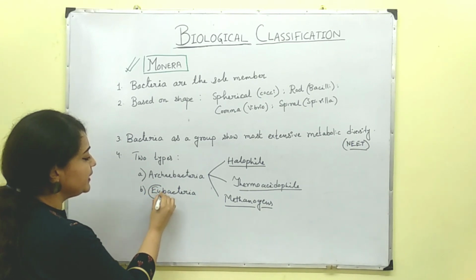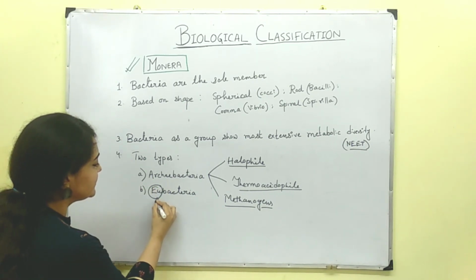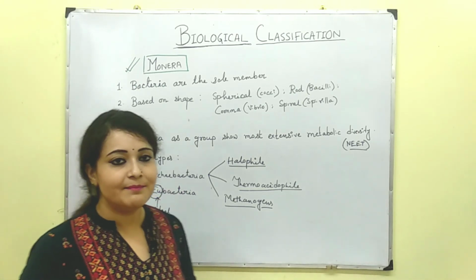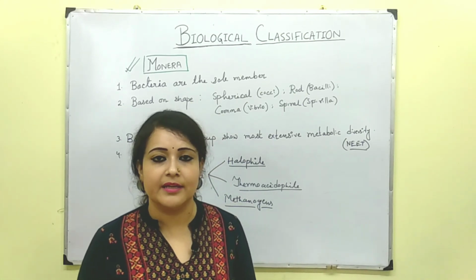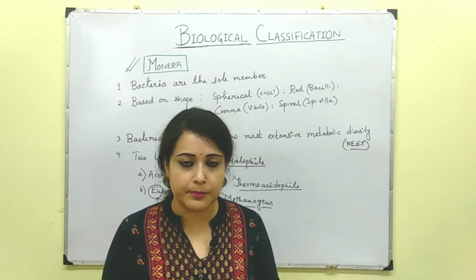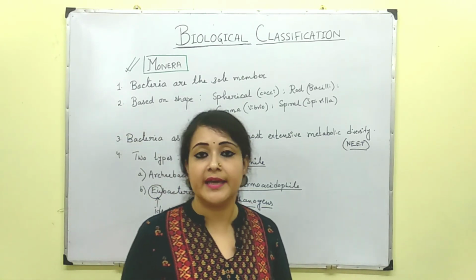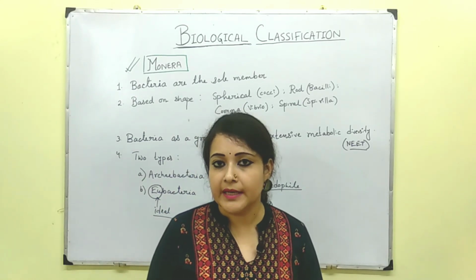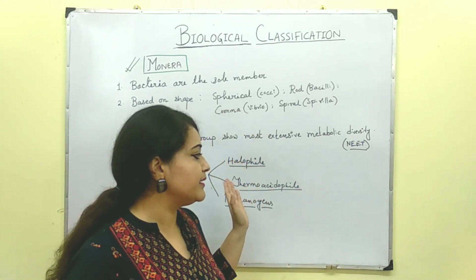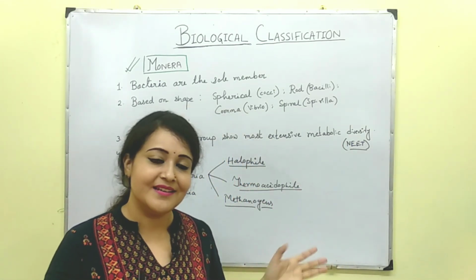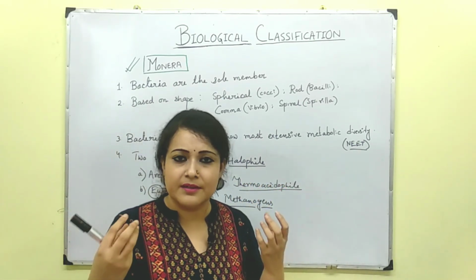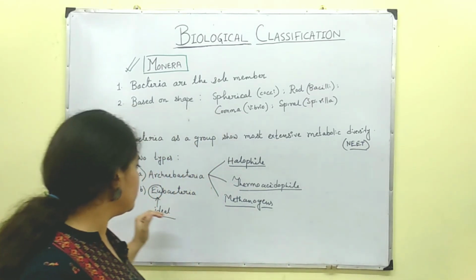You all know the term Eu stands for ideal, right? Eu means ideal. So these are the ideal bacteria, meaning they are like all other bacteria. They are prokaryotes. We all know they come under the Monera kingdom, so they will obviously be prokaryotes. Then if they are motile, if they have the ability to move, they will move with the help of a particular structure, and that structure is known as flagella. We will discuss these separate kingdoms in separate videos, but for this video I'm just discussing the major important points.